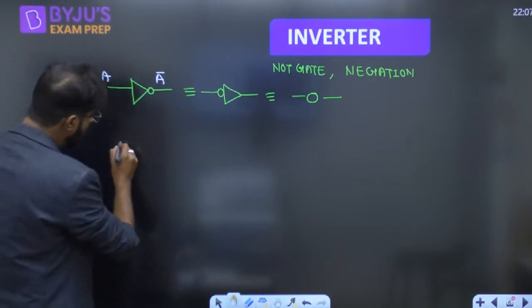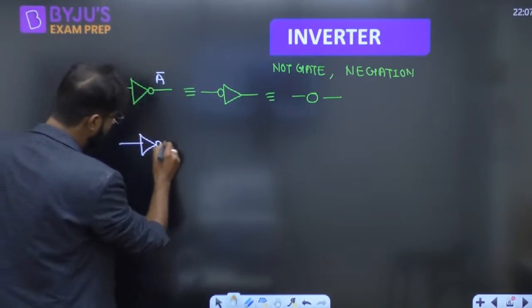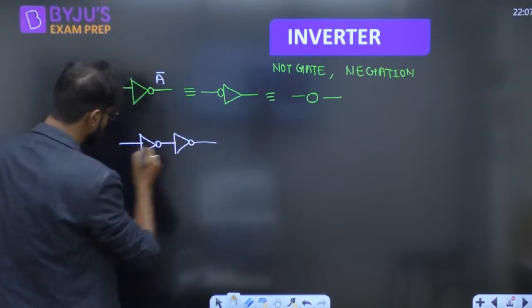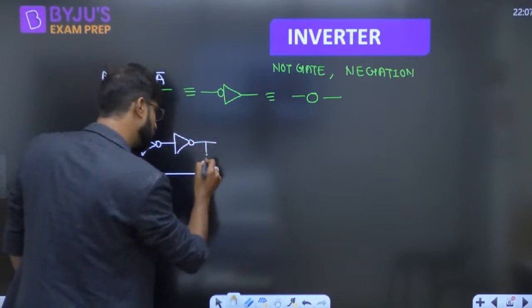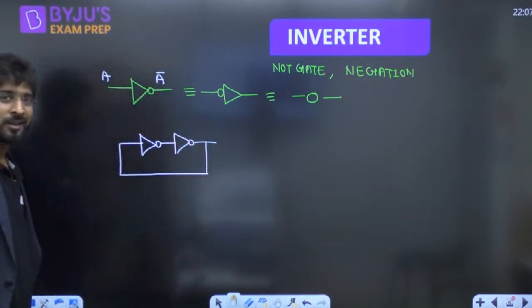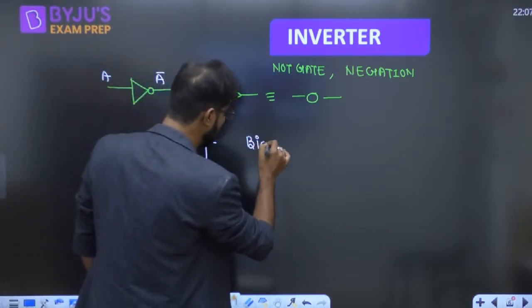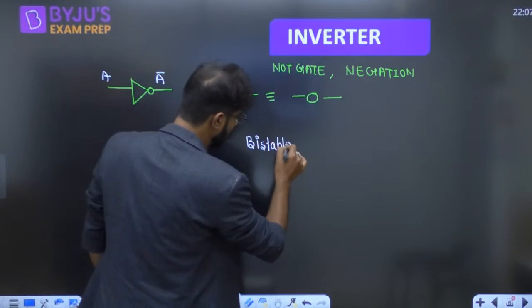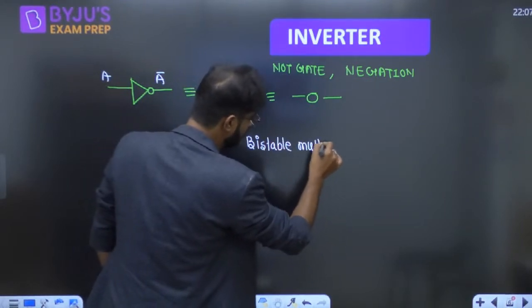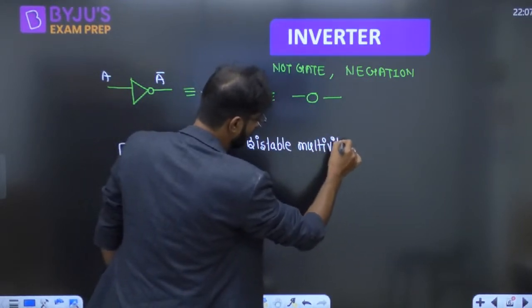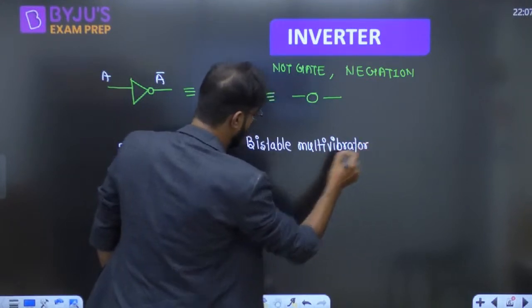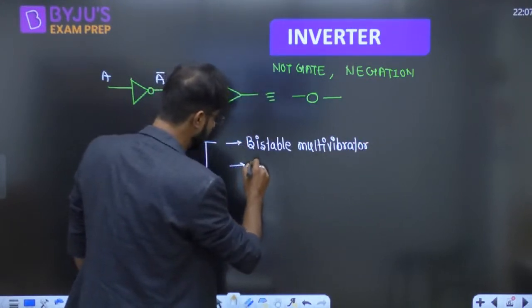Now if you use two NOT gates like this, then the name of this one is either bistable multivibrator, or you can say basic memory element.